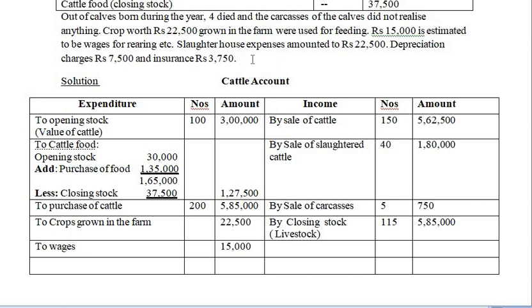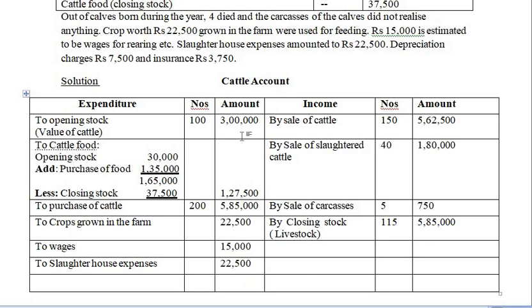To sludger house expenses amounted to rupees 22,500. So the amount is how much? 22,500. So it will come here again, 22,500.